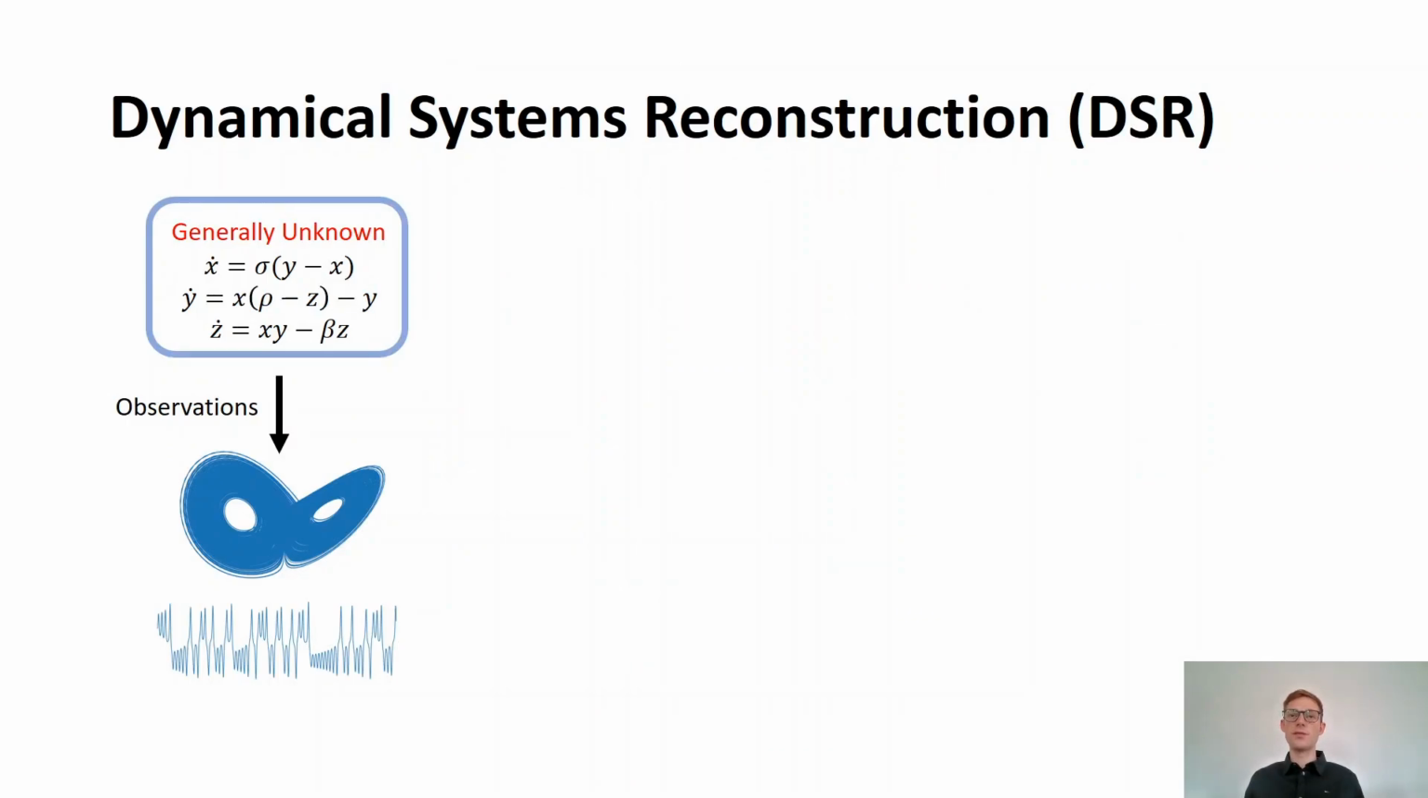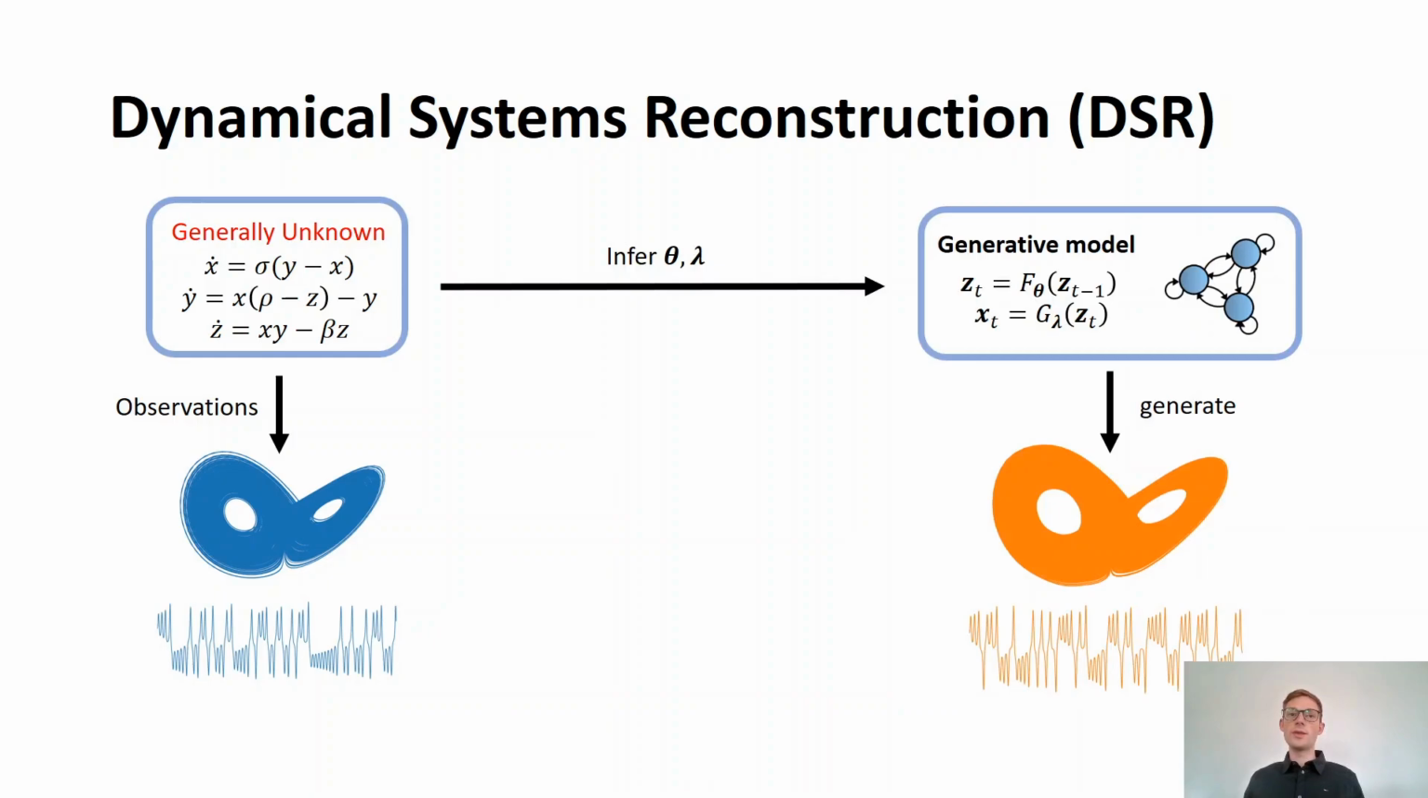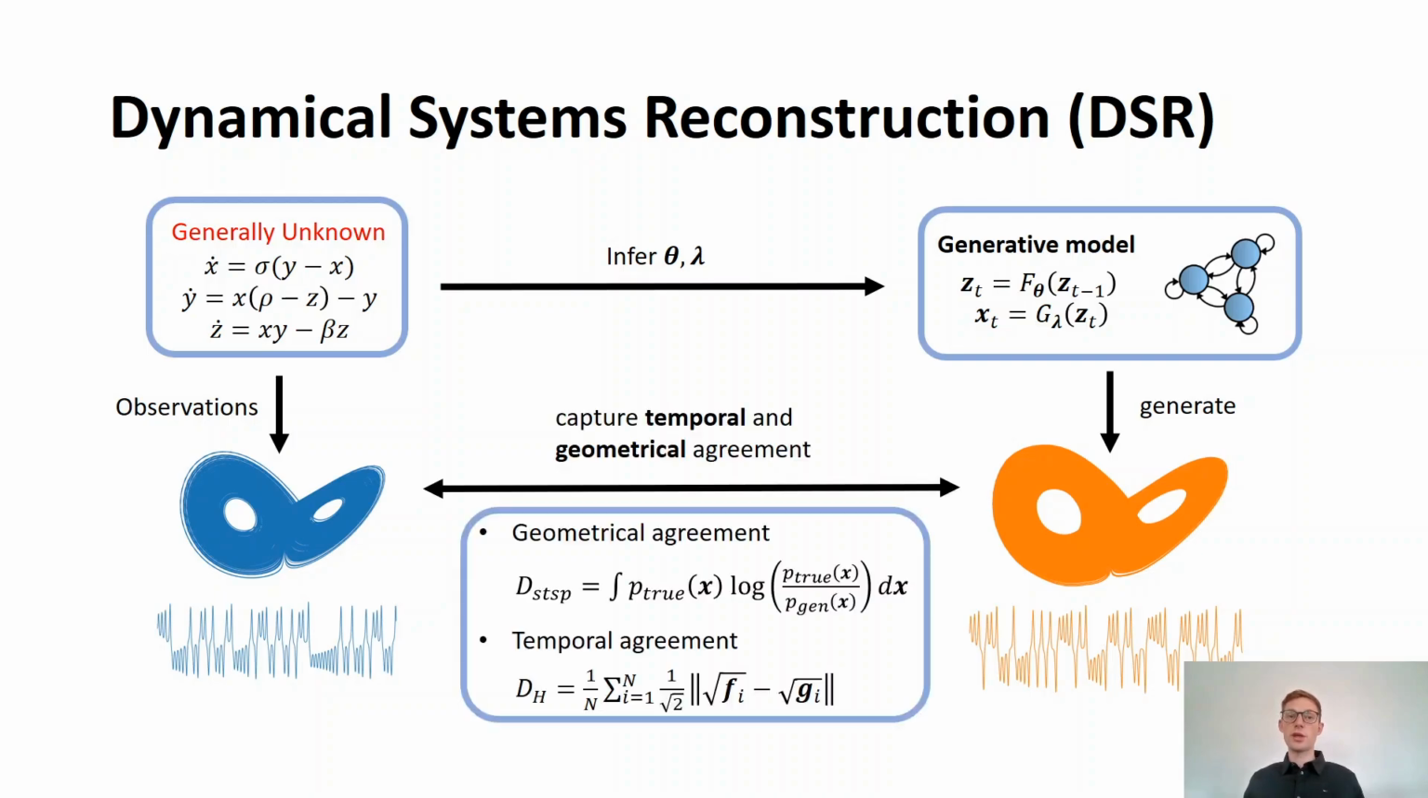Dynamical systems reconstruction is an area in machine learning in which one tries to understand and model complex systems or dynamics that evolve over time. These systems' driving equations are generally unknown, and one is left with the observations, from which the main goal is to infer a generative model which is able to reconstruct the observed dynamical system. These reconstructions should align geometrically, measured in terms of the Kullback-Leibler divergence, and temporally, measured by the Hellinger distance between the observed and generated power spectra.